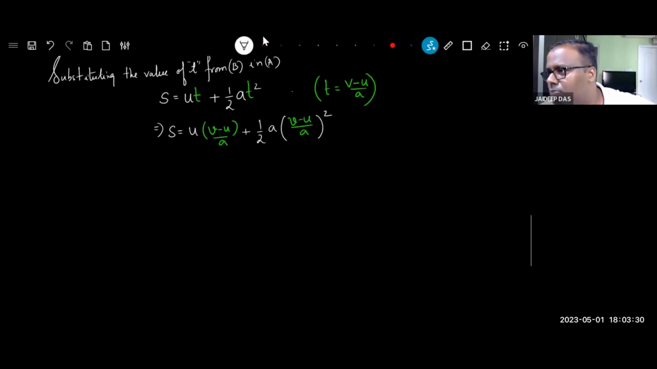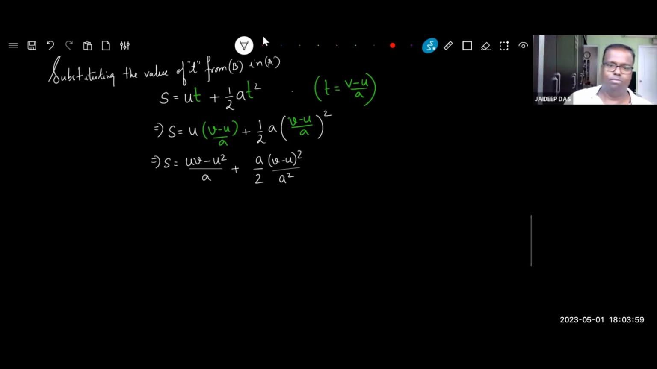From now we do some baby steps. I start multiplying this u with the bracket. u multiplies with v gives me uv. u multiplies with u gives me u square, and a at the denominator. Happy? 1 multiplied by a is a by 2, and I make it v minus u whole square divided by a square. Am I allowed to do this? If I am allowed to do this, am I allowed to do this also?